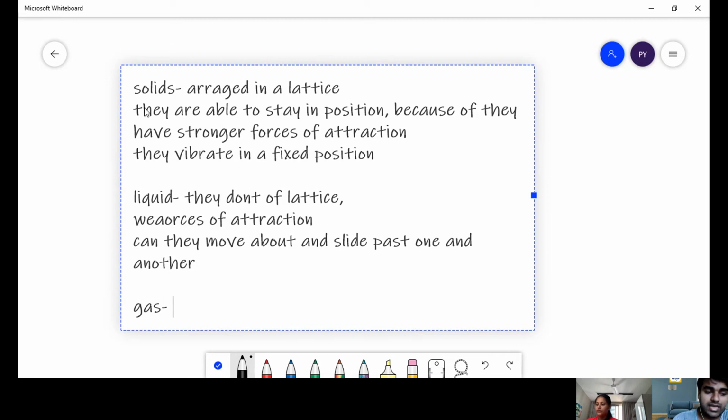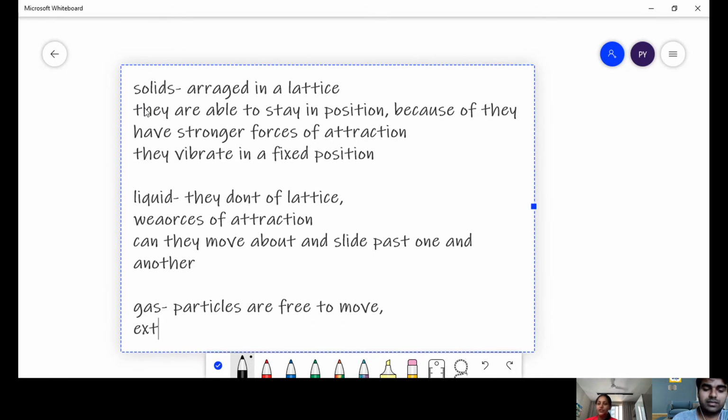Wherein in gases, what is there? Particles are free to move around. There is an extremely weak force of attraction, and they frequently collide with each other.